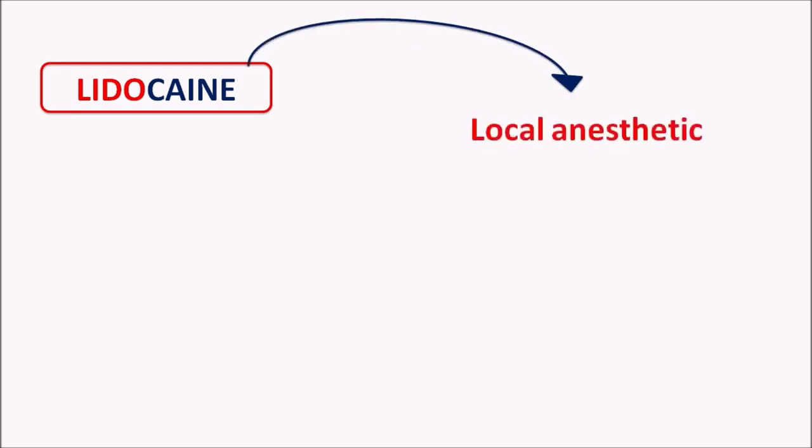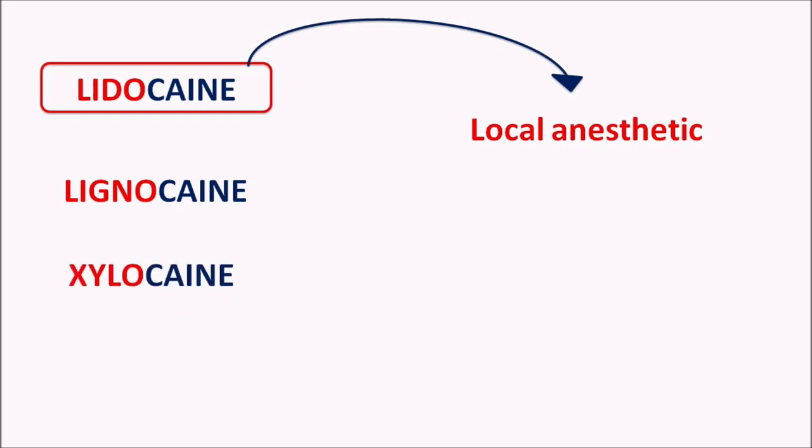Lidocaine. What is this drug lidocaine? The suffix "-caine" indicates this drug acts as a local anesthetic. Lidocaine can also be called by another name, lignocaine, and it is well known by the brand name Xylocaine. All these are synonyms for lidocaine, and lidocaine is an amide type local anesthetic.